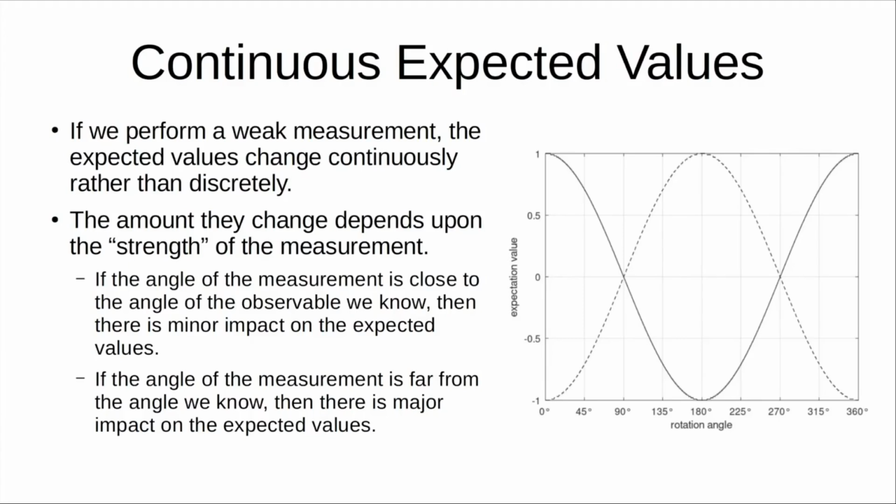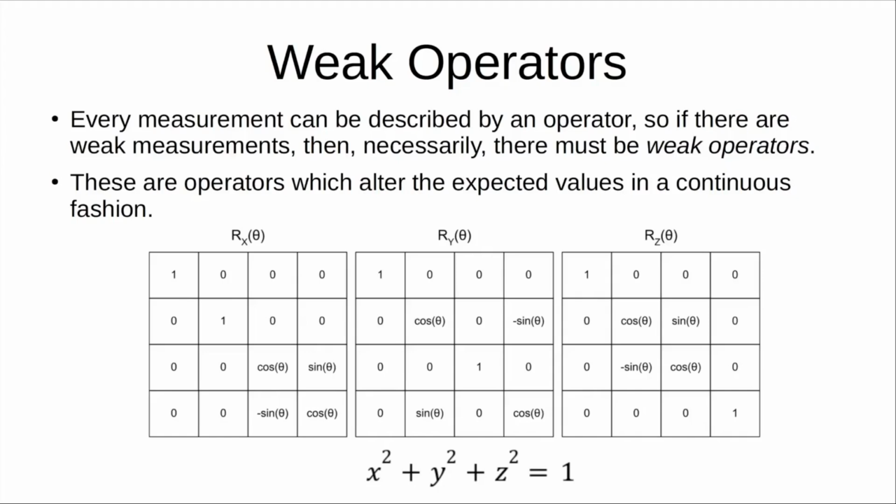And then the dotted line is the case where we initially know the value to be -1, and we're looking at how the expected values change as we rotate the measuring device away from that value. So remember how we talked about every measurement device can be described by an operator. So if there are weak measurements, and every measuring device can be described by an operator, that means necessarily there must exist weak operators. So these are operators that when they act on a qubit, they change the expected values in a way that's continuous. They don't necessarily neatly just swap values around, so they might actually give you a continuous value that doesn't necessarily fit neatly into the box of +1, -1, or 0.